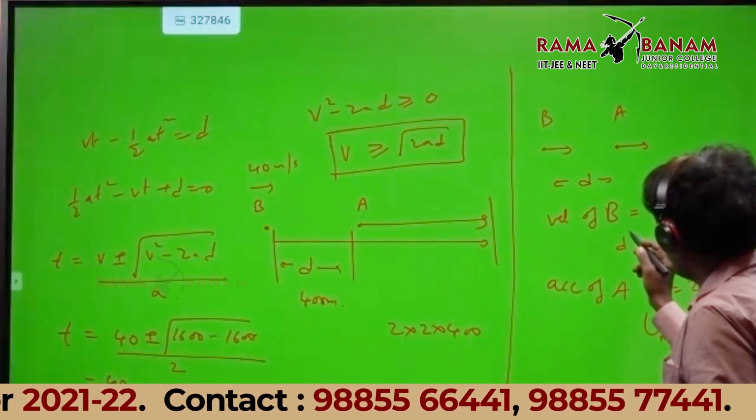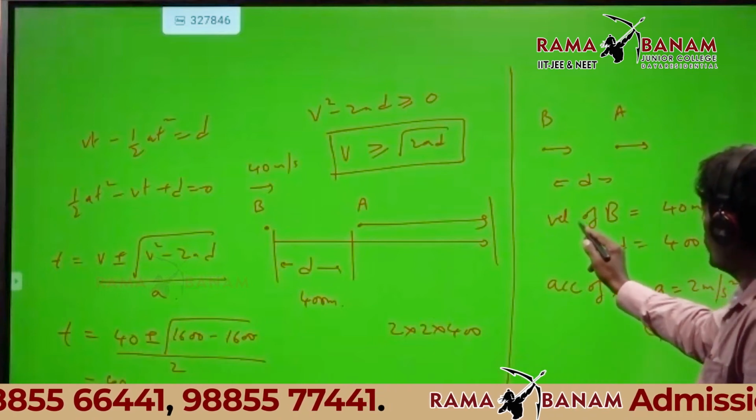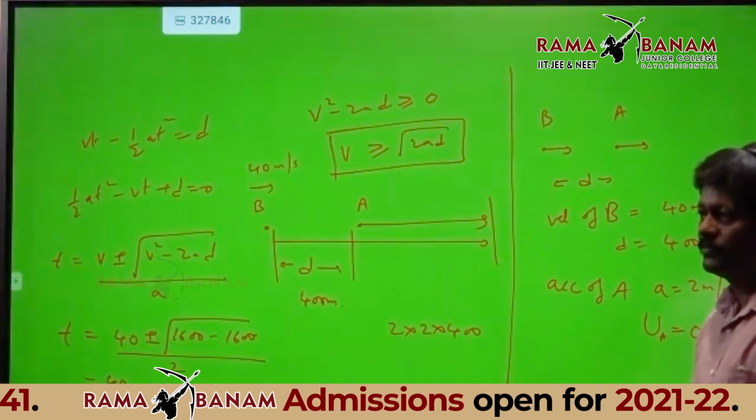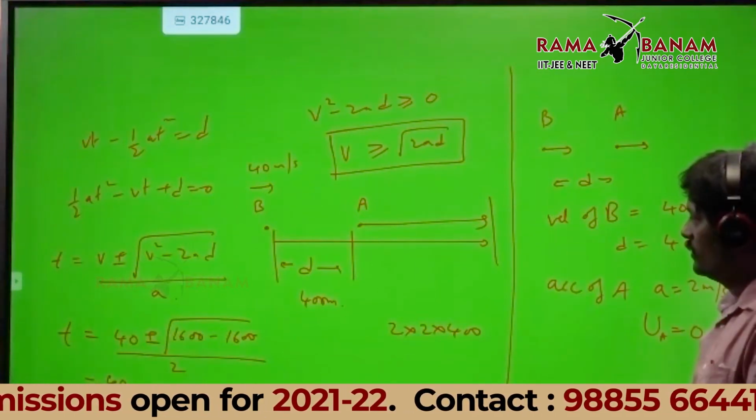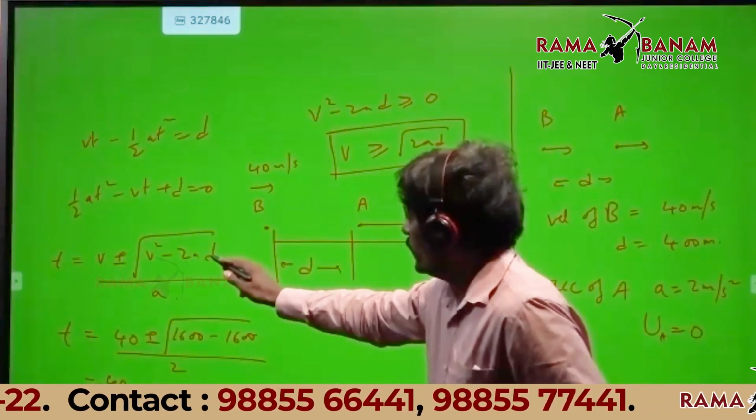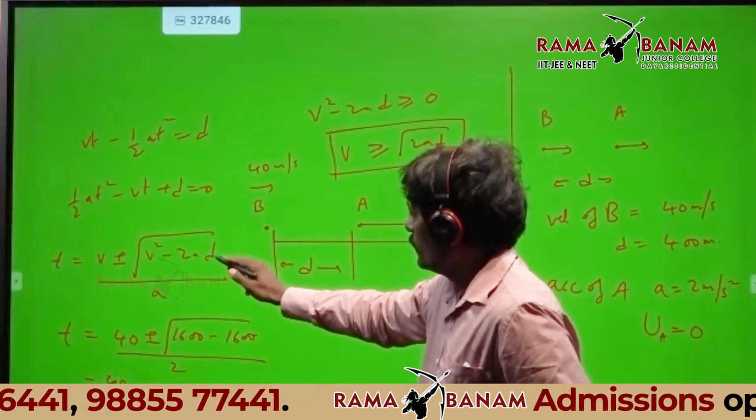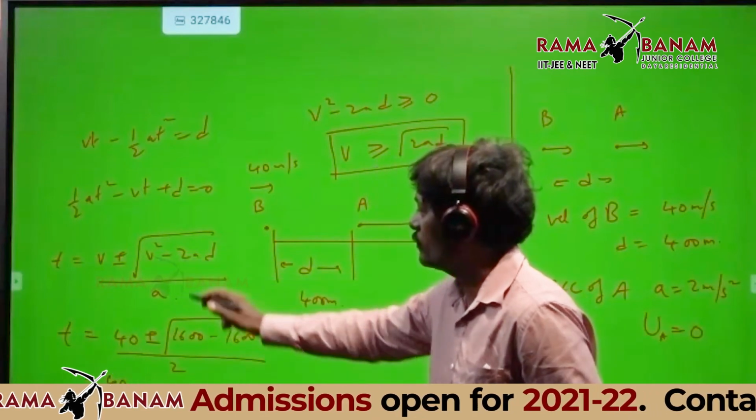Suppose I take the velocity v as 30. Then what would you get here? 2AD: 2 into 2 is 4, D is 400, that is 1600. And v square will be how much?